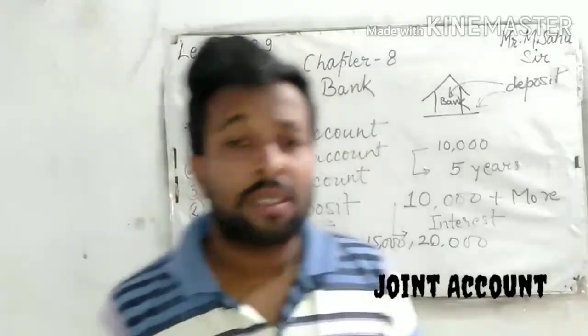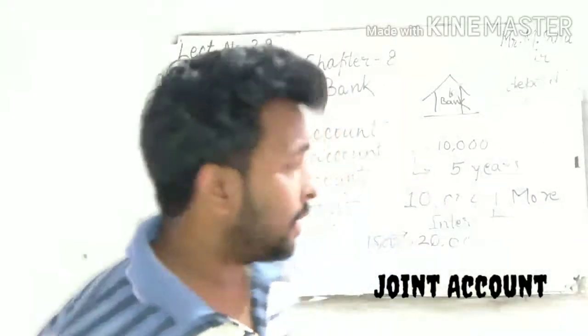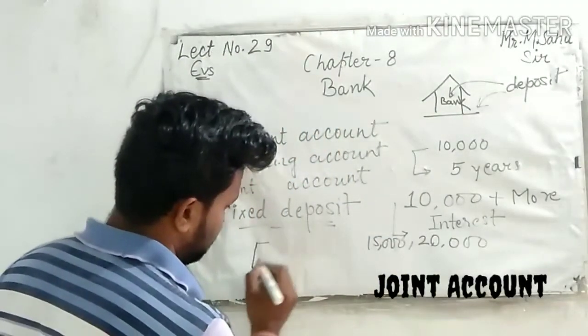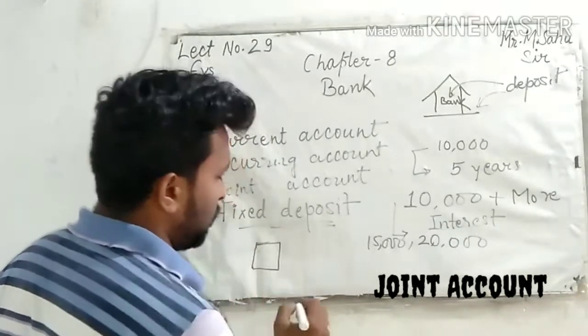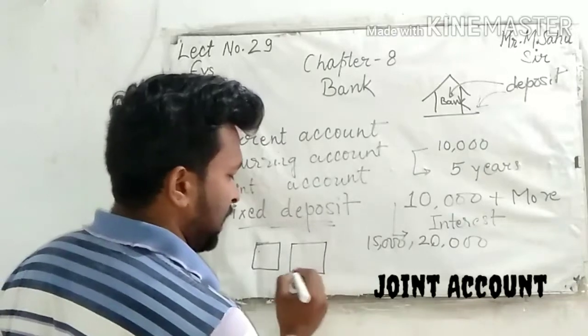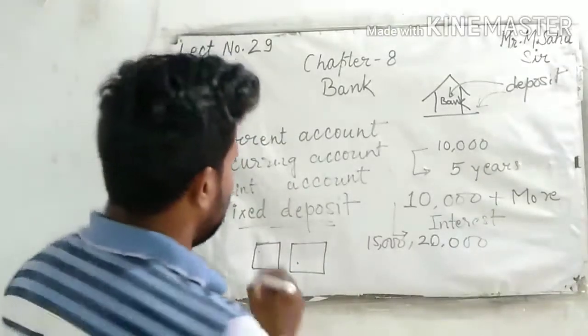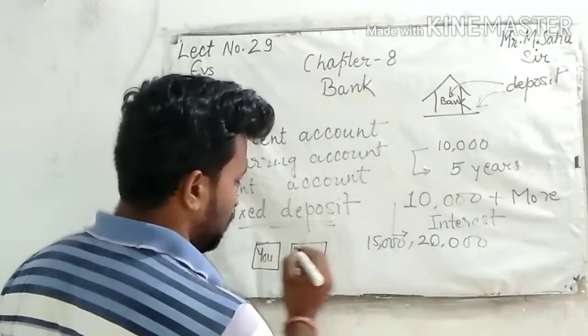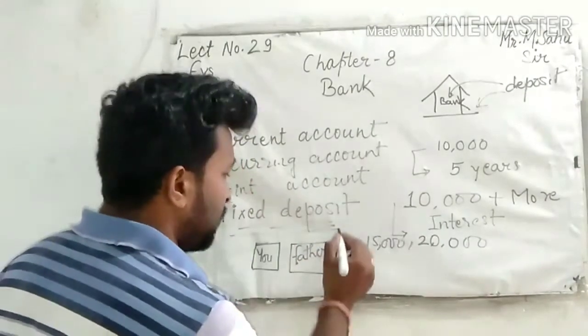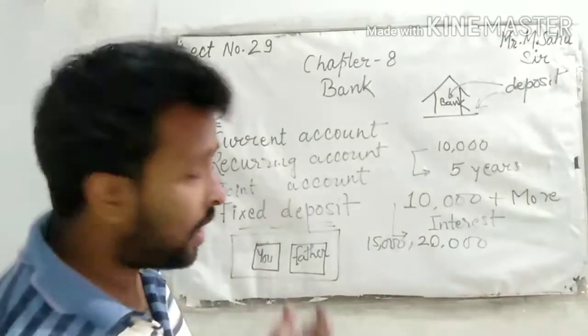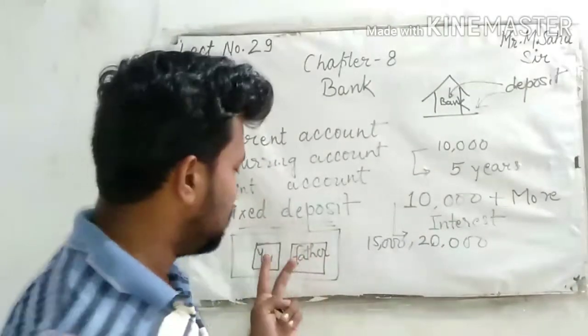Joint account means suppose you have opened your account and this is your photo and this is your father's photo. Okay, you and your father. So whenever you open your joint account, you have to put your two photos here.